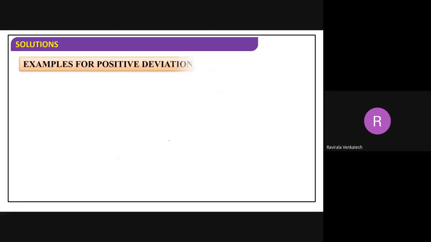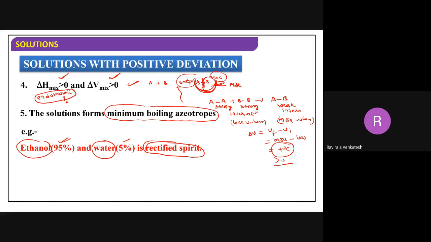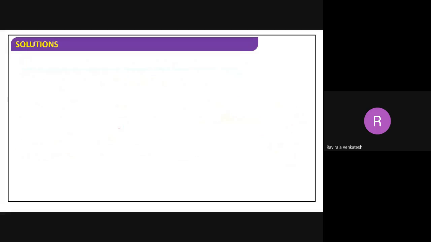Now this can be taken as an azeotrope, a minimum boiling azeotrope. Why? Because the ethanol boiling point is something less than 100 degrees Celsius, and the water boiling point is 100 degrees Celsius. When you mix these two, the boiling point changes to less than 100 degrees Celsius.